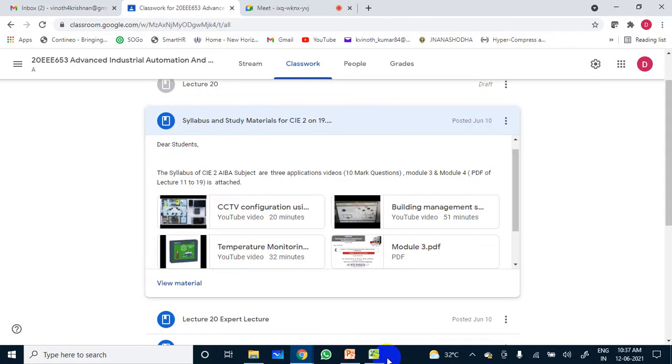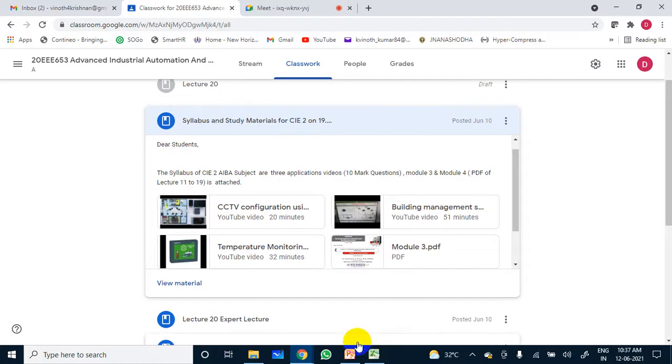Students, please listen. The assignment 2 submission date is today. Before 4 p.m. you have to upload the PDF document. I have to give the marks by 4 p.m. and enter the same in the Contino portal. If there are any latecomers, I will put 0 and enter it in the Contino portal by 5 p.m. today.